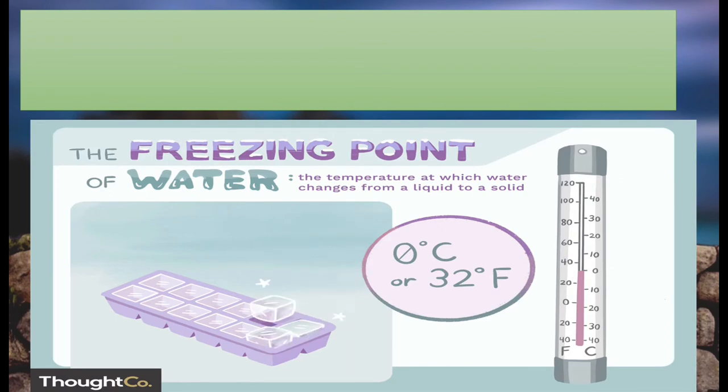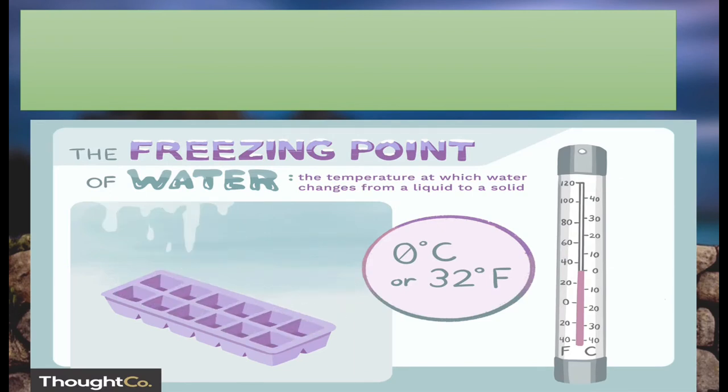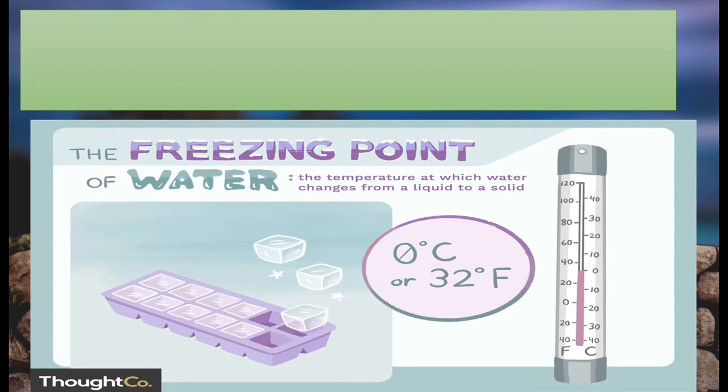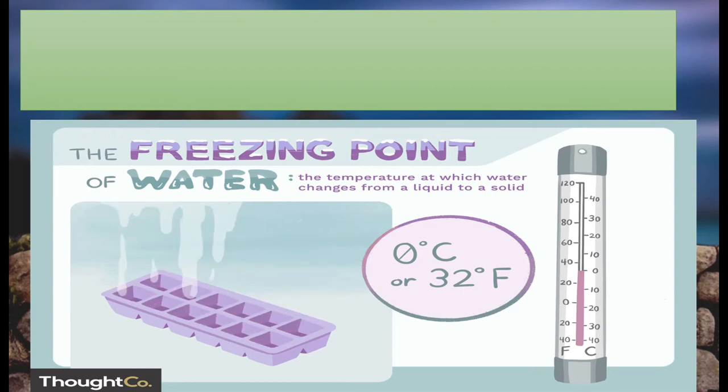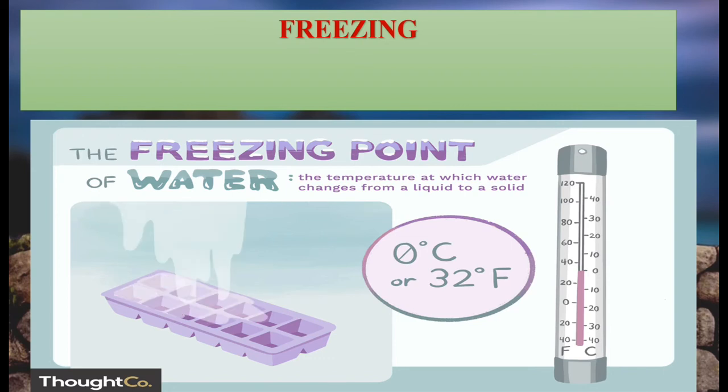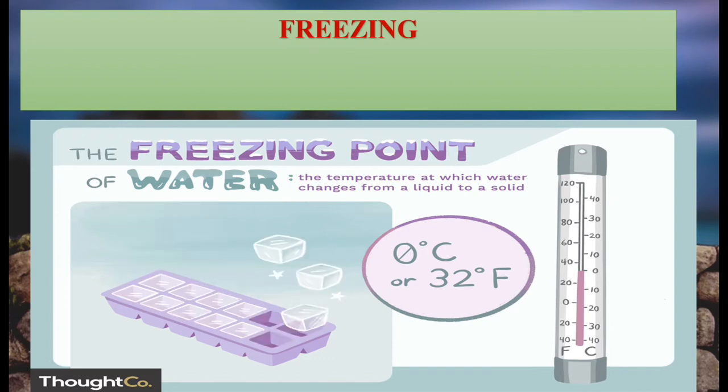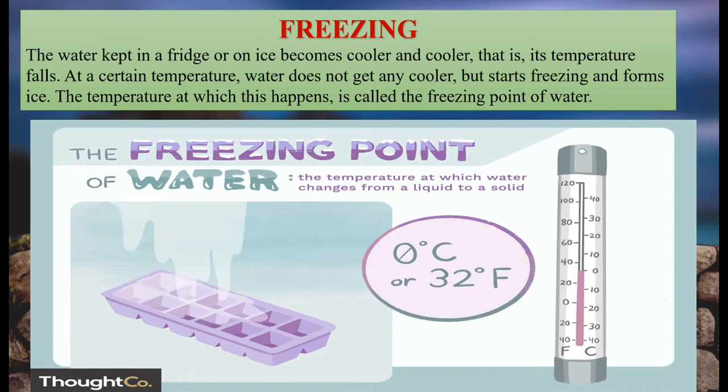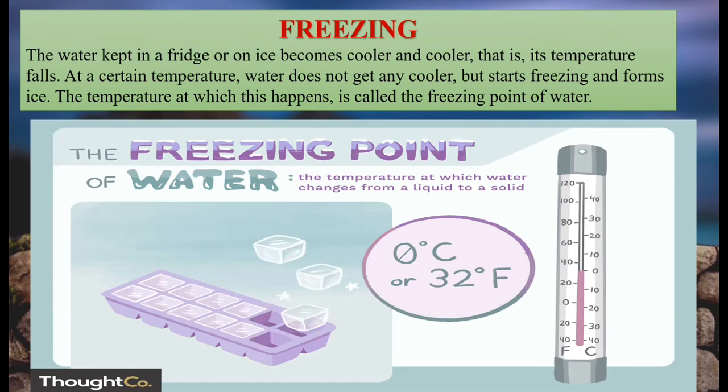We have filled in ice trays with water and kept it in the refrigerator, which later turns into ice. So with this, we move on to a very interesting point, that is freezing. The water kept in a fridge or on ice becomes cooler and cooler. That is, its temperature falls. Here there is loss of heat.